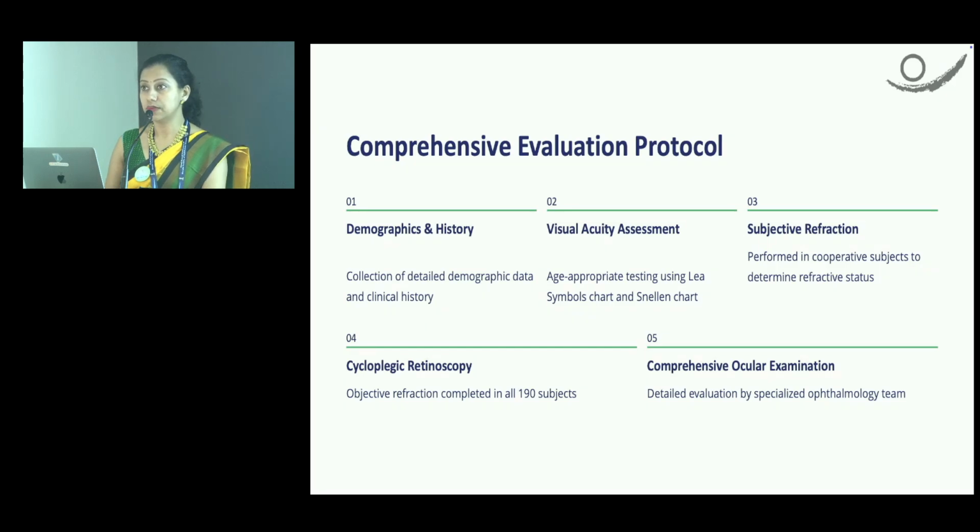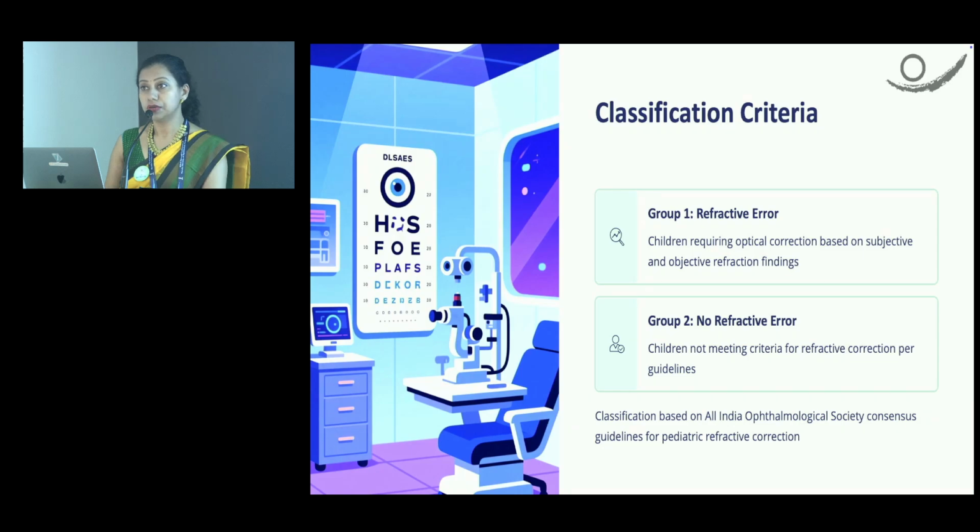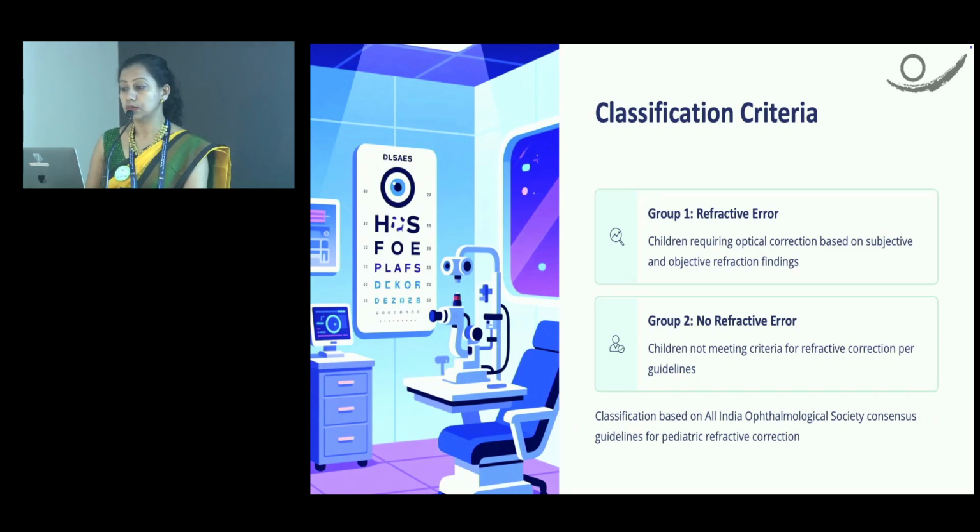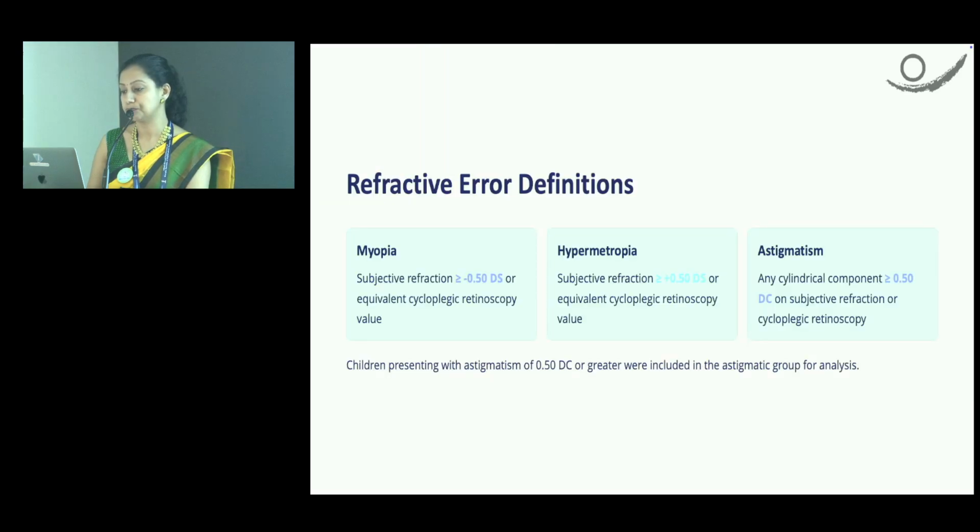We did a comprehensive evaluation protocol on every child, starting from the demographic details, and we assessed visual acuity using age-appropriate tests like the Lea Symbols chart and Snellen's chart. Subjective refraction was done in all the cooperative subjects to determine the refractive status, and cycloplegic retinoscopy was done in all 190 students. We also included a strabismus evaluation, anterior segment evaluation, and a dilated fundus examination. We classified the whole study group into two: group 1 with refractive error and group 2 with no refractive error, based on the All India Ophthalmological Society consensus guidelines for pediatric refraction correction.